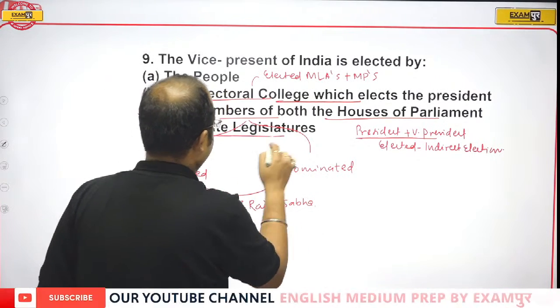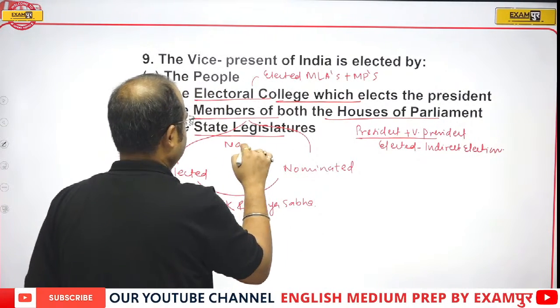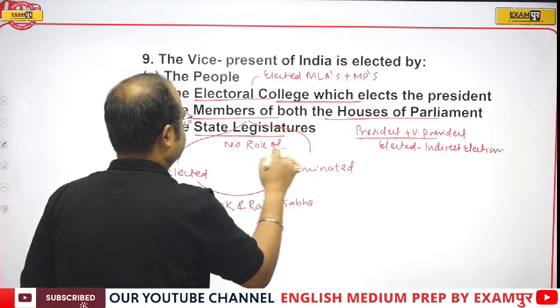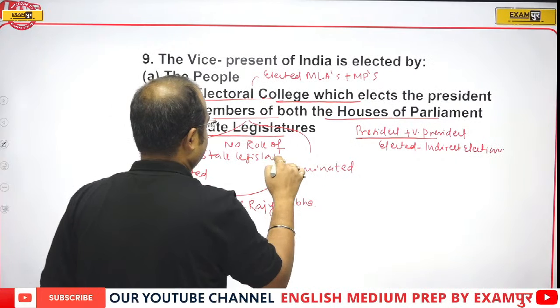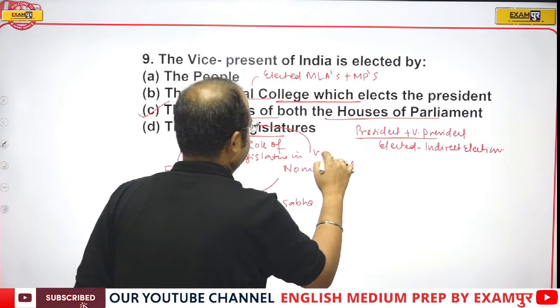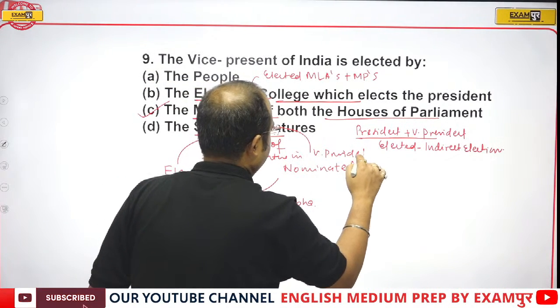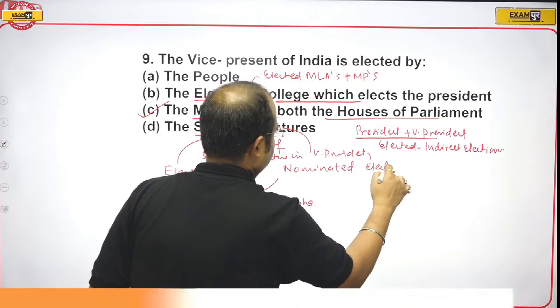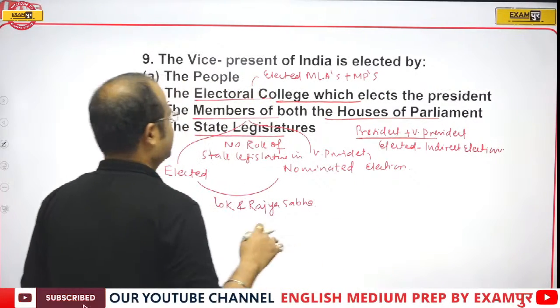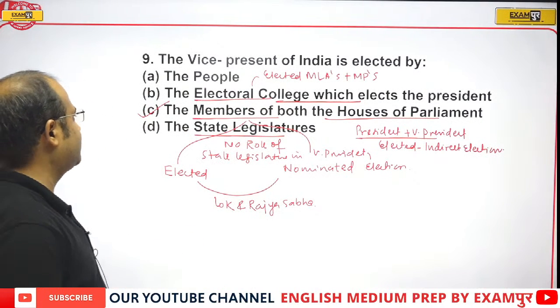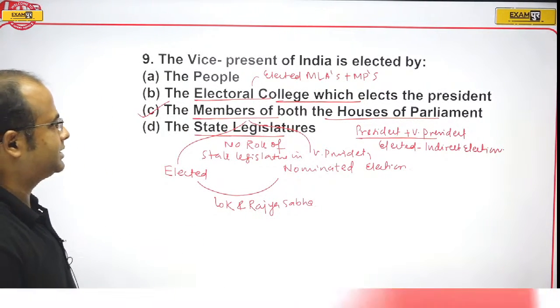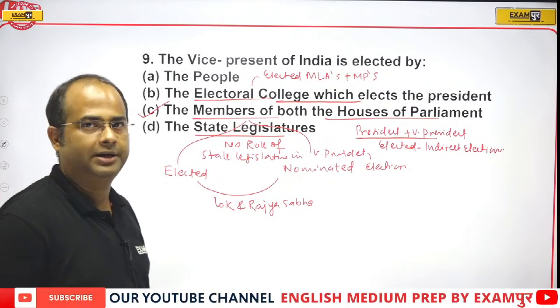And there is no role of state legislature in vice presidential election. So correct answer will be what guys? It will be option C.